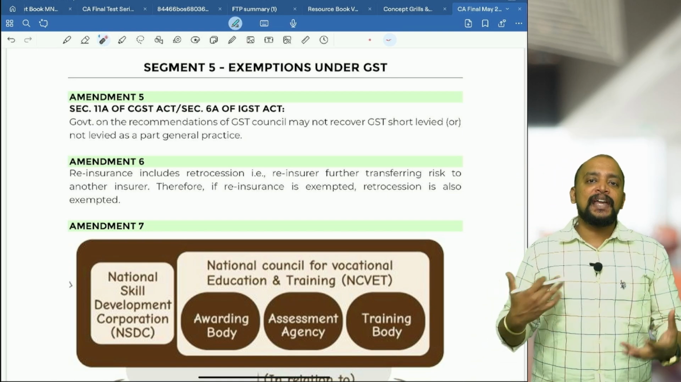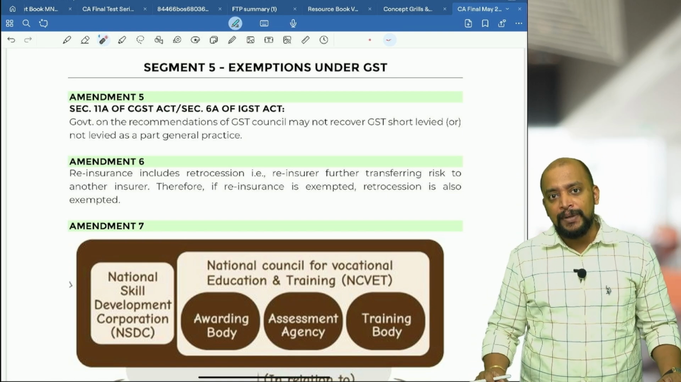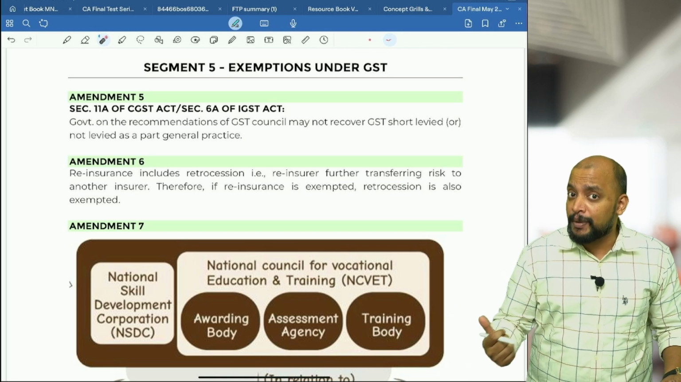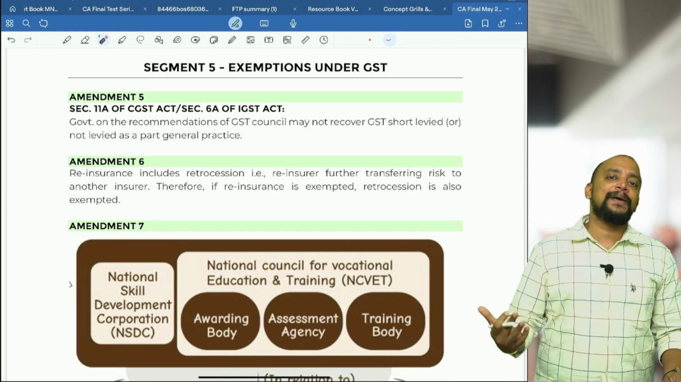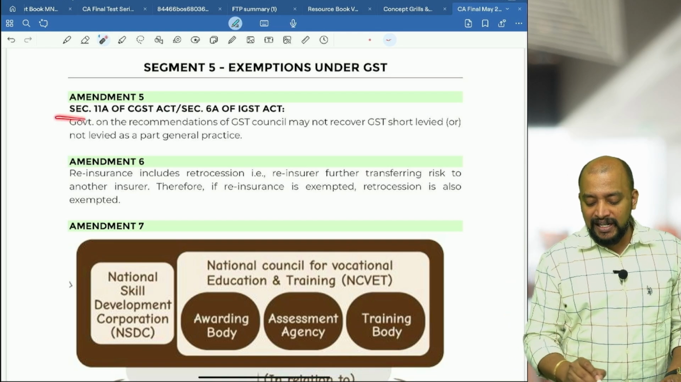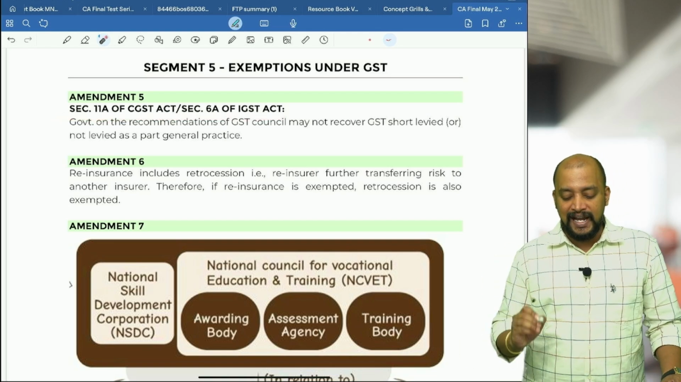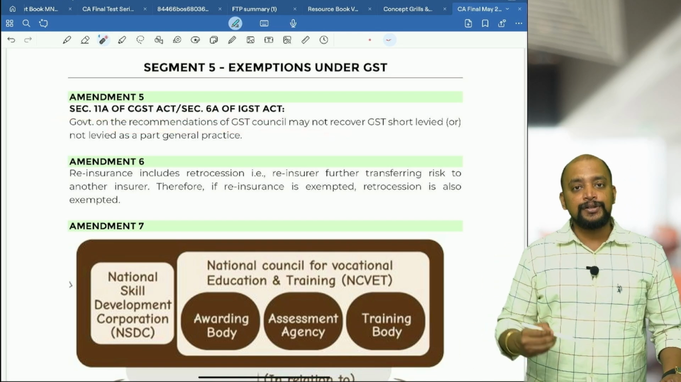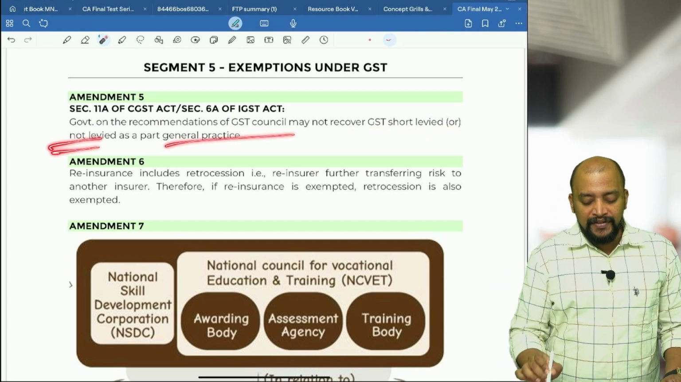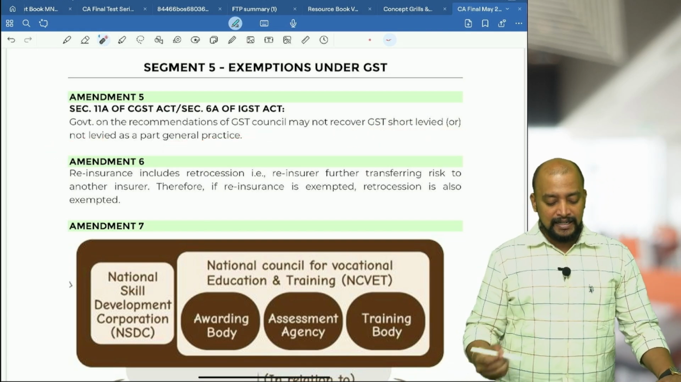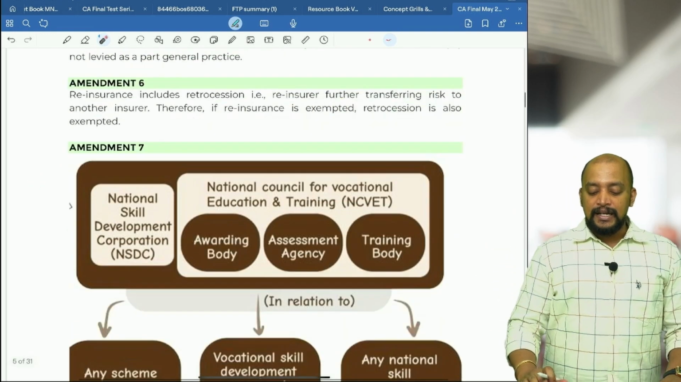So through the Finance Act they gave that, and can they roll back? Yes. When people protest, in the best interest of the people, they don't have to go to parliament for removing it. They can do that rollback without taking any parliament power. So that is section 11A of the CGST Act or section 6A of the IGST Act. The government, on the recommendations of the GST Council, may not recover GST short levied or not levied as a past general practice.